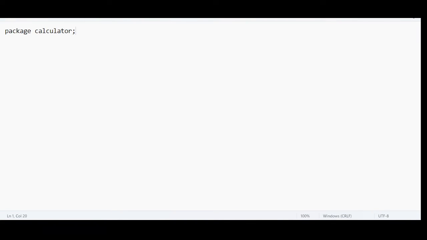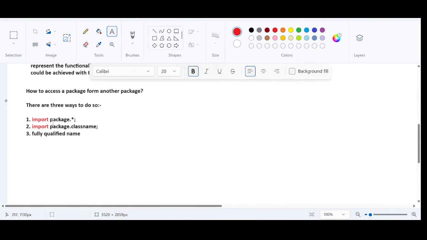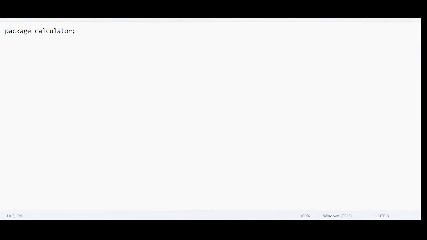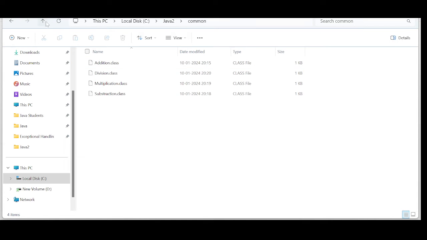Now let us understand. Let us use all these import things. Import package dot star. The name of the package is what? Common. So I need to get access to all the classes that are available in this common package.